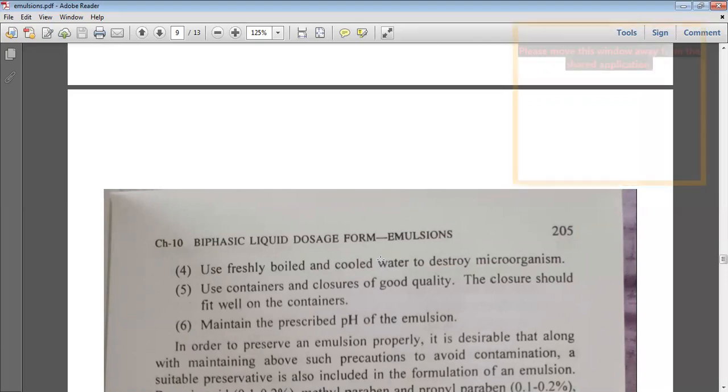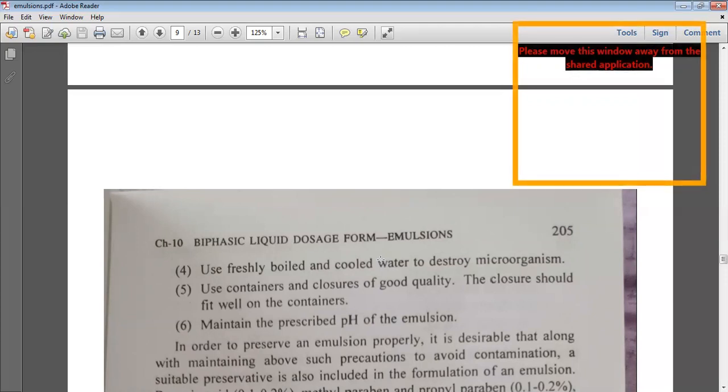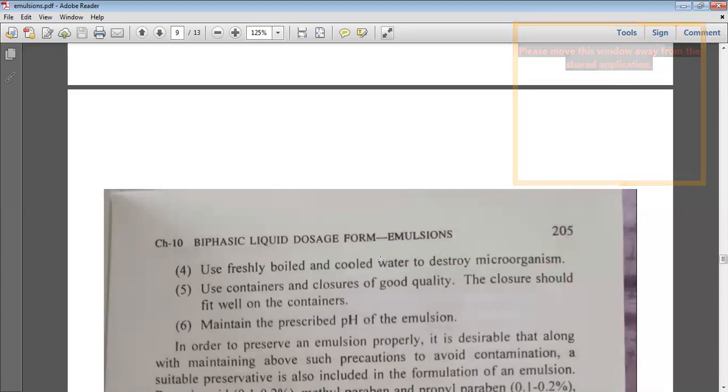So water, if it is boiled and cooled, the microorganisms will be destroyed, and hence there will be no further growth of microorganisms when it is in formulation. So that is the reason a good quality of water, purified water, fresh boiled or cooled water or deionized water should be used in order to see that the microorganisms are completely destroyed for the water being used for the preparation of emulsions.